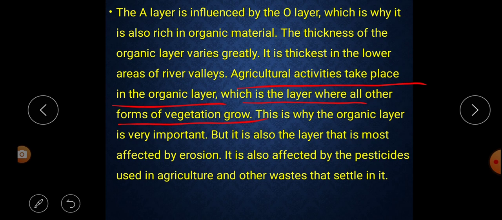It is very thick on the river bank or riverside, and almost all the agricultural activities take place in the organic layer, which is the layer where almost all forms of vegetation grow. That means all kinds of vegetation and agricultural activities are done in the organic layer.